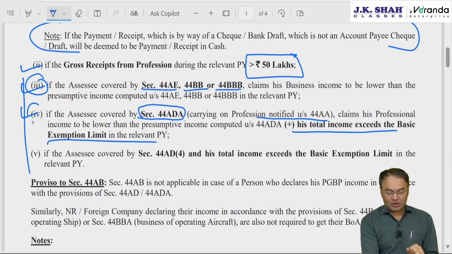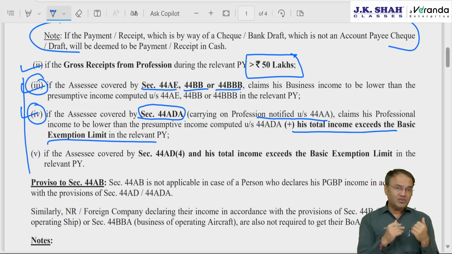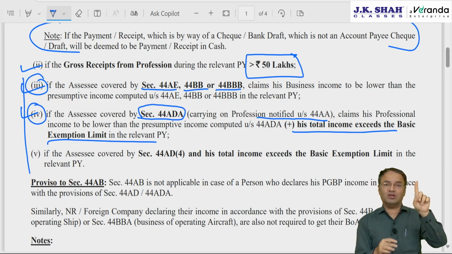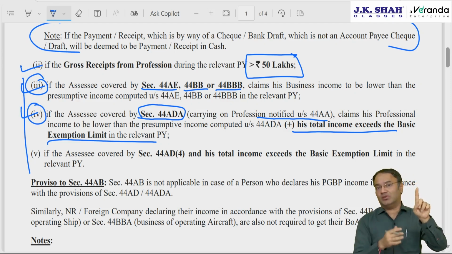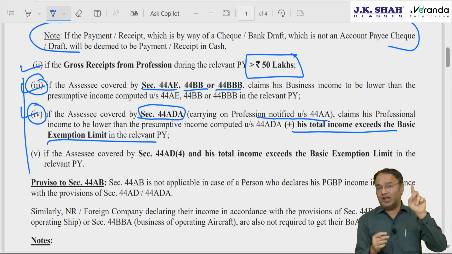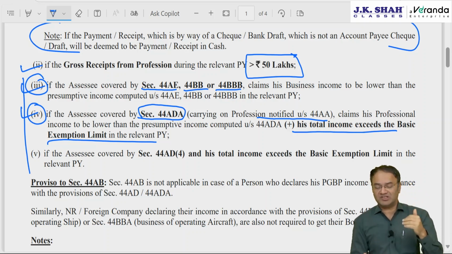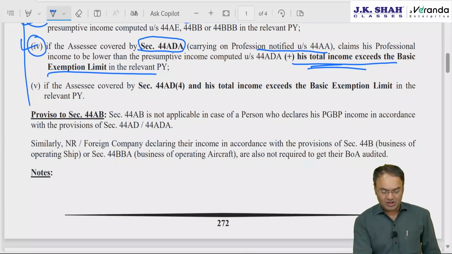For clause number 3 and clause number 4, what is the difference? Both of them talk about a presumptive taxation scheme, but in clause number 3, the second condition is not there, only one condition: the assessee wants to declare actual income and the actual income is less than presumed income. Clause number 4 has two conditions: the assessee wants to declare actual income less than presumed income, and his total income exceeds basic exemption. Which income should exceed basic exemption? Total income, including such income from business or profession.